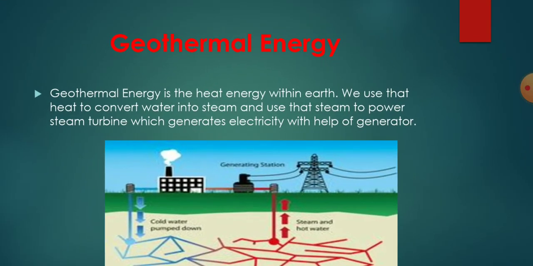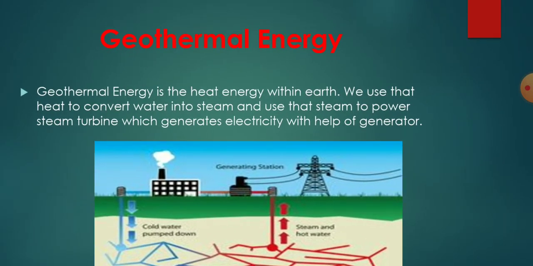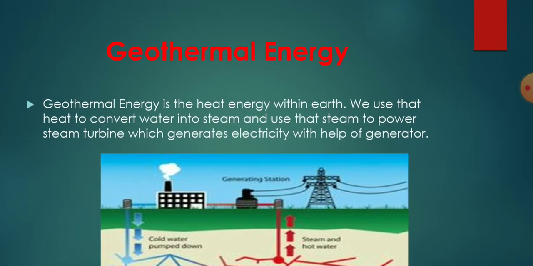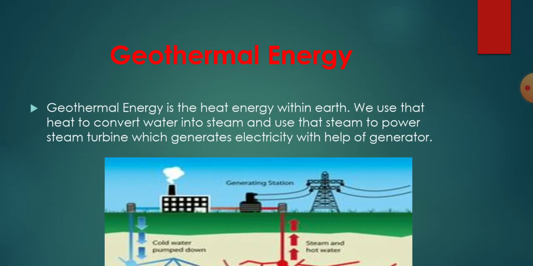Next is geothermal energy. You see, geothermal energy is the heat energy within the earth. We use that heat to convert water into steam. We use that steam to power a steam turbine which generates electricity with the help of a generator. It is very simple. The name suggests it: geo means earth, thermal means heat energy. It is heat energy which is present below the earth.